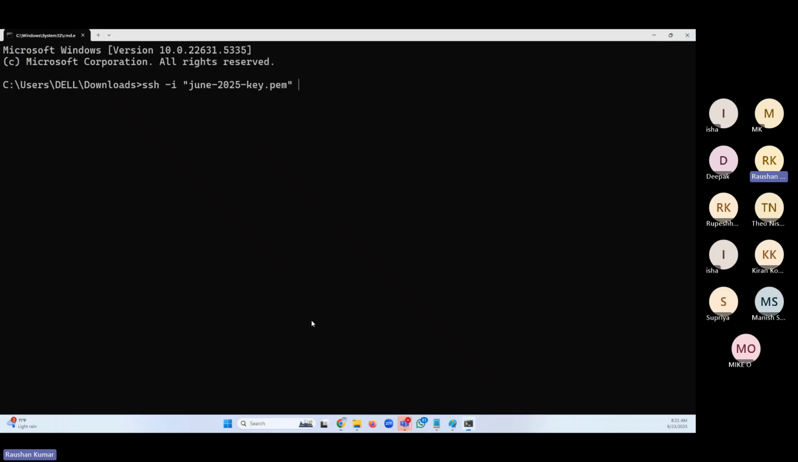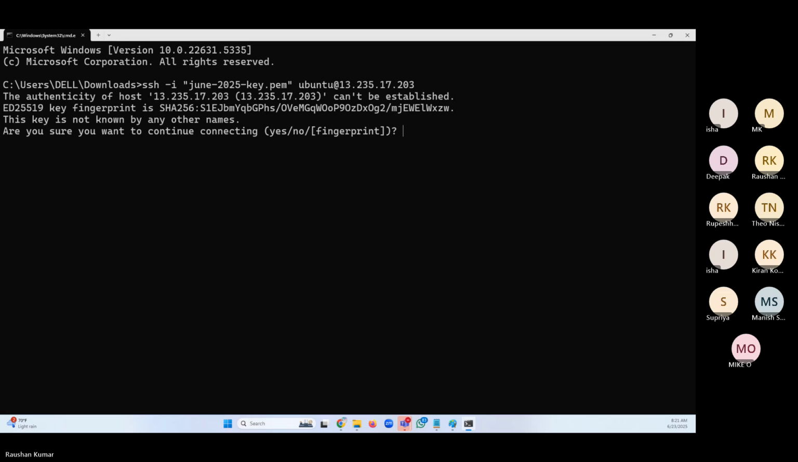Public IP. For the Ubuntu OS, ubuntu is the default user. So we have to give this. As such, ssh -i, the key, ubuntu at the rate of public IP. Simple. Hit enter. Type yes. Do you want to continue connecting? Yes.